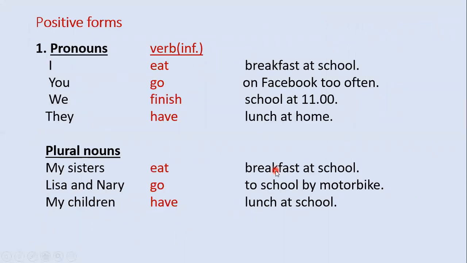Now let's look at the first form. With the subject pronouns I, you, we, they, and plural nouns like my sisters with s, so it is a plural noun. Lisa and Nari, two people, so it is a plural noun. And my children, from two children up. Okay, so it is a plural noun. So with them, we use verb infinitive.